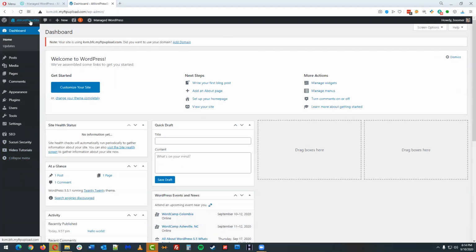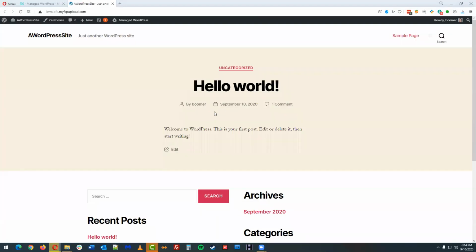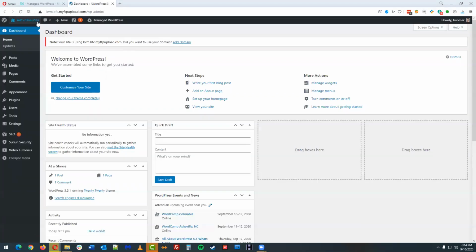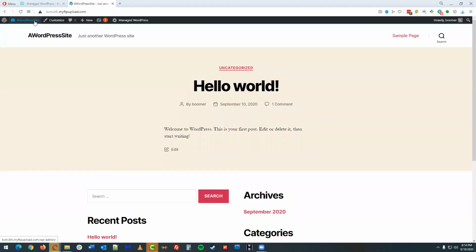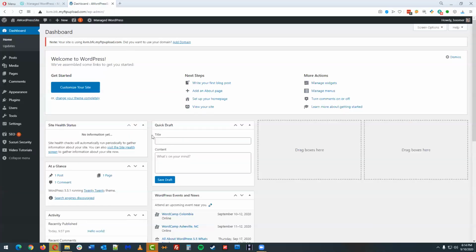So last thing I want to do is, again, click on the name of the site at the top. And this is going to jump us back to the front of the website. I'm going to do this a few times just to reiterate this. So if I'm on the back and I click on it, it takes me to the front. If I'm on the front and I click on it, it takes me to the back.